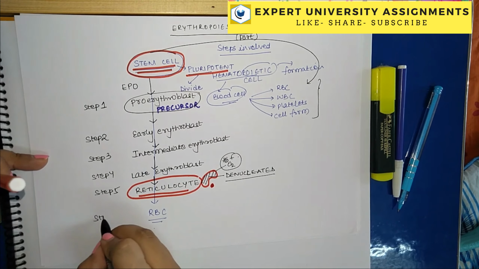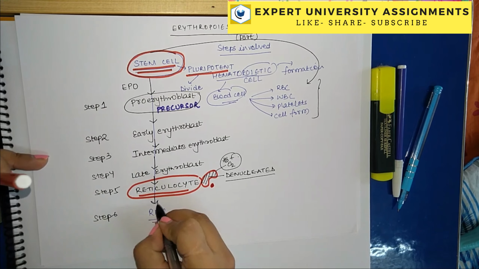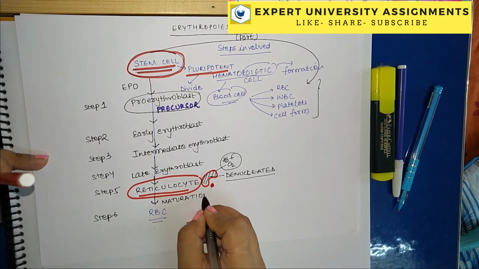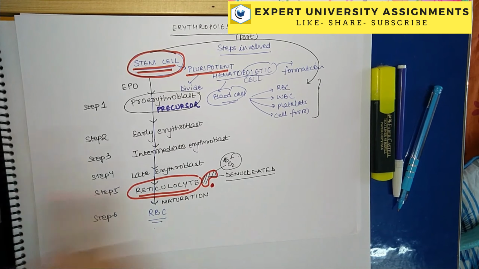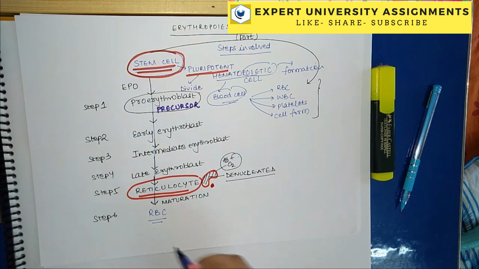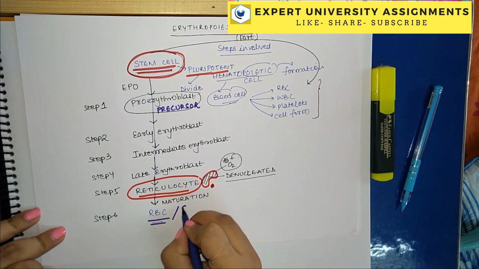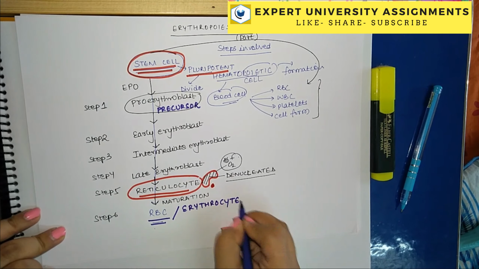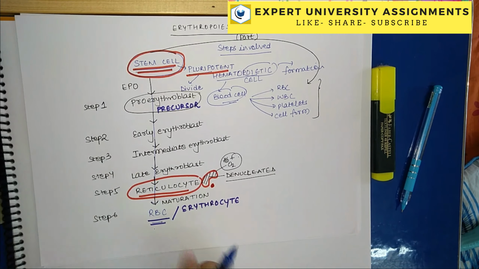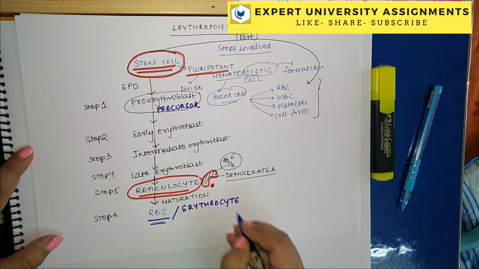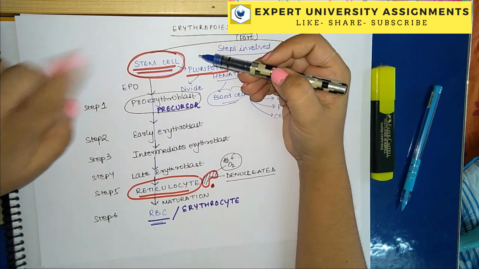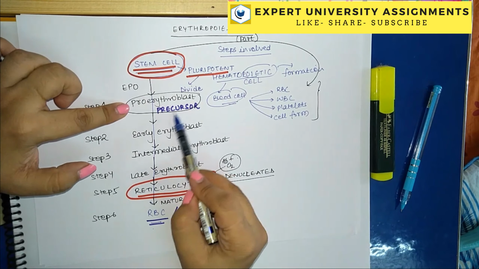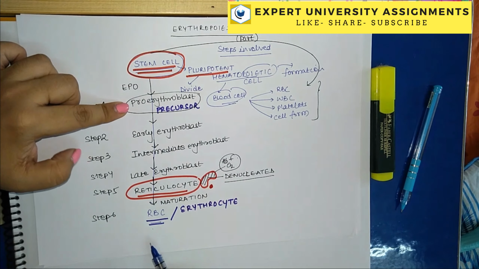What happens with step 6? This is the ultimate maturation step, where the maturation of reticulocyte takes place, and our final step, red blood cell, also called erythrocyte formation, takes place. Erythrocyte formation takes place with the help of stem cell in the initial stages, and then it leads to the formation of precursor cell which accelerates the process.